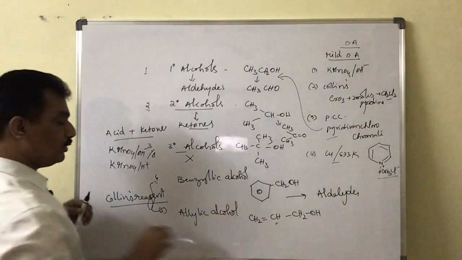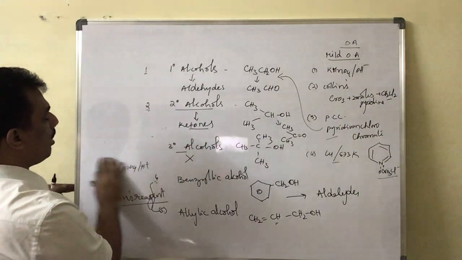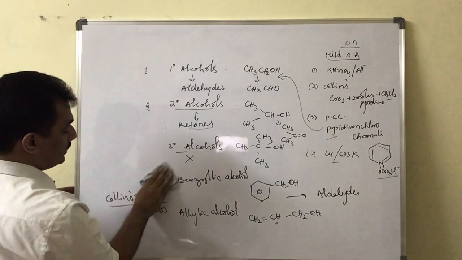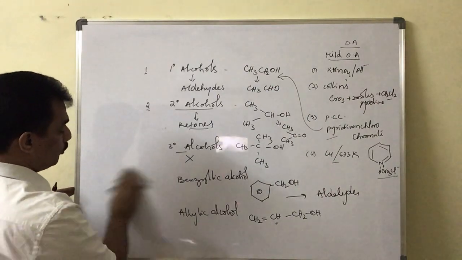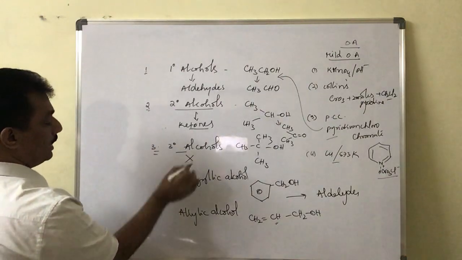And just before going to that, remember, in all these cases, when alcohols are oxidized to carbonyl groups, what is happening? What is the phenomenon involved? Let us see.